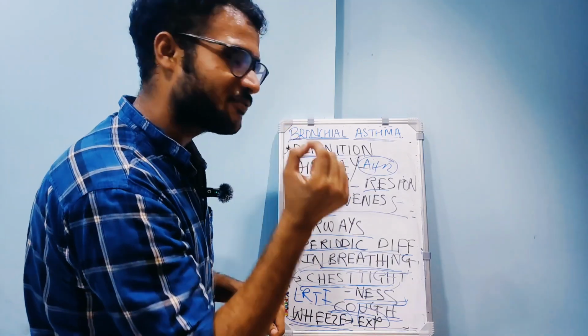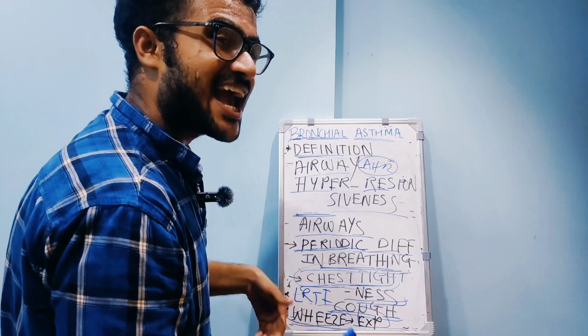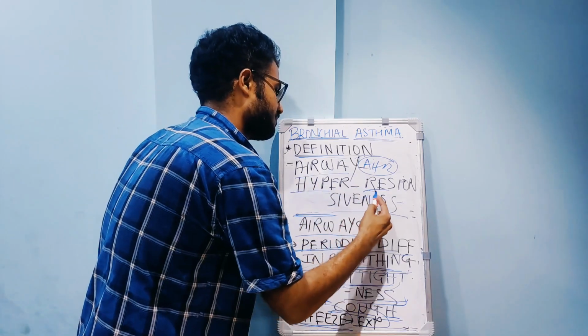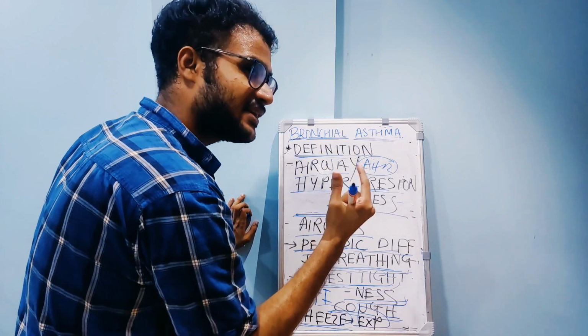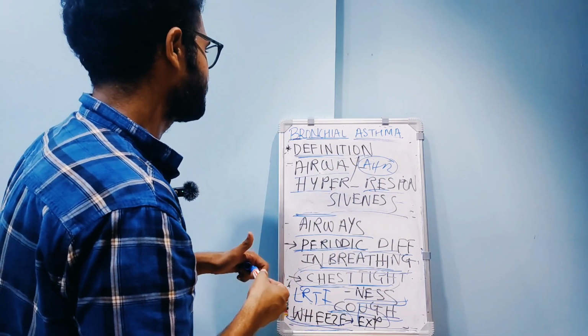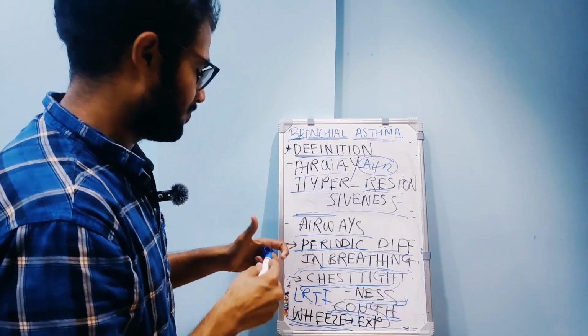The airway becomes more active, it becomes hyperresponsive, with triggers like dust, pollen grains, cat fur, and various kinds of foods. So basically this is airway hyperresponsiveness.